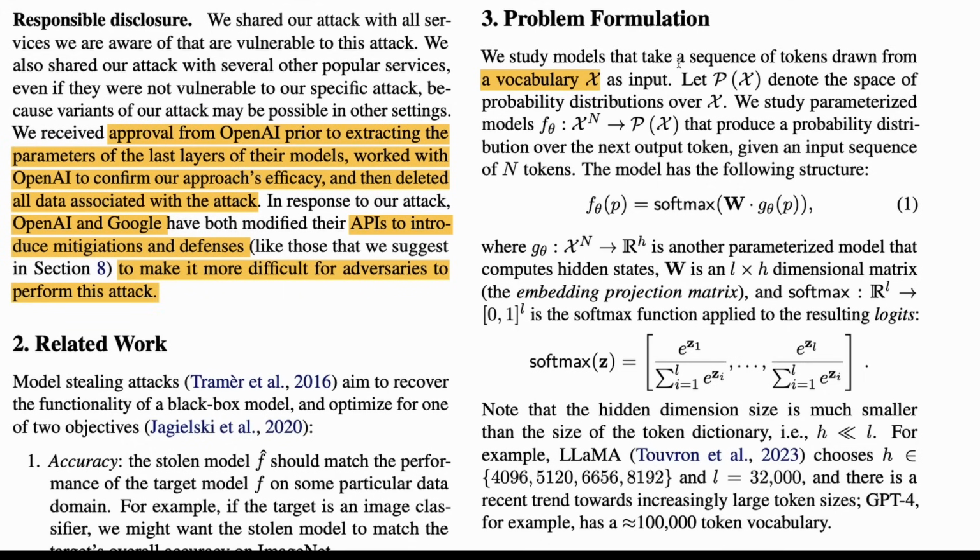We study models that take a sequence of tokens drawn from a vocabulary as input. Let P(X) denote the space of probability distributions over X. So everything here is a probability distribution. We study parameterized models, function θ: X^n → P(X), that produce a probability distribution over the next output token, given an input sequence of n tokens.